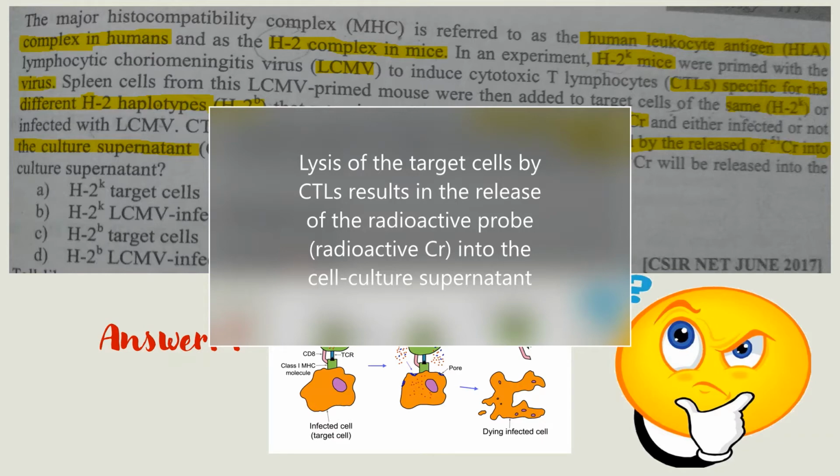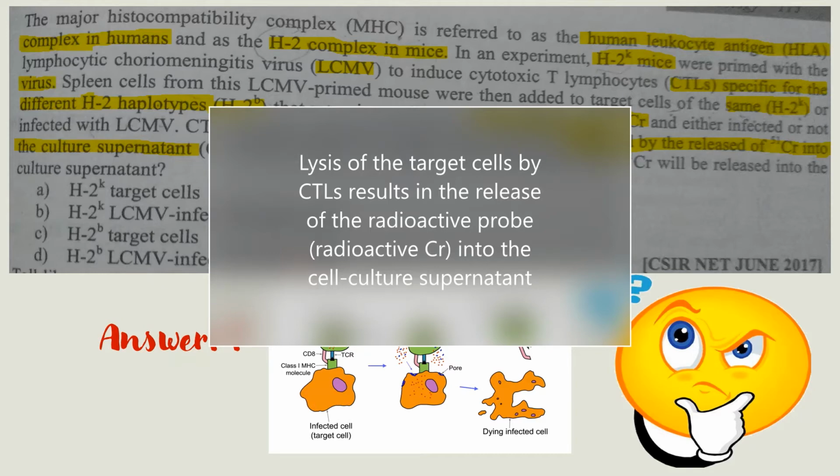Cytotoxic T lymphocytes lead to the lysis of the target cells or the virus infected cells. As we know, the function of cytotoxic T lymphocyte is to kill target cells. That means target cell means the virus infected cells.